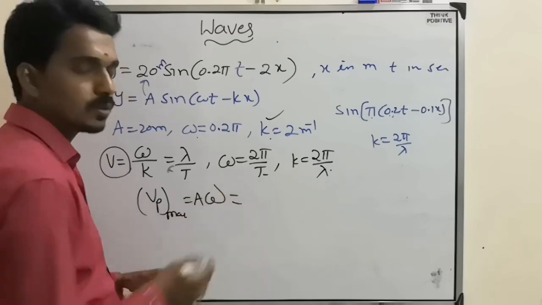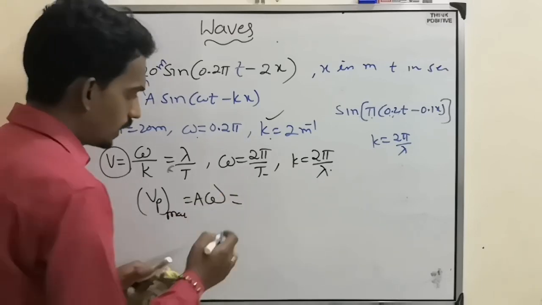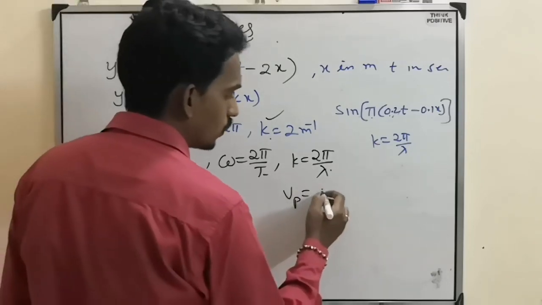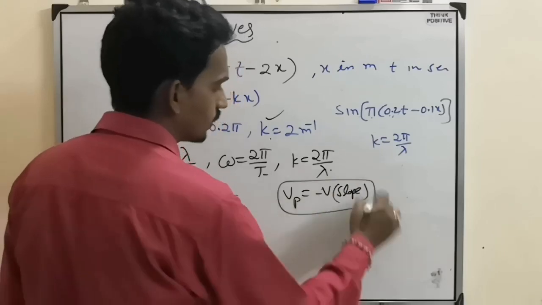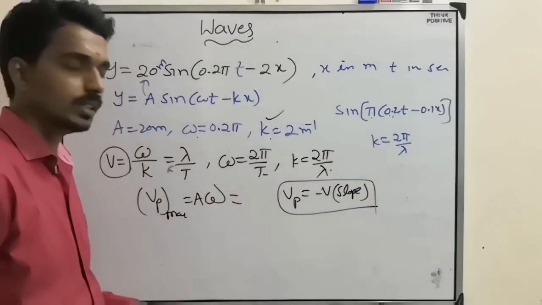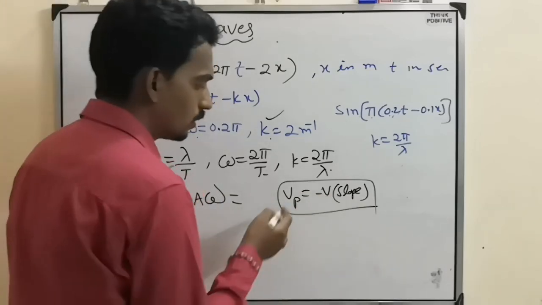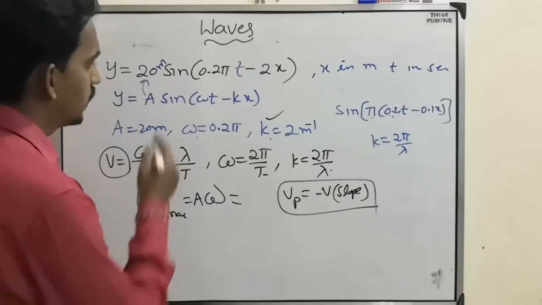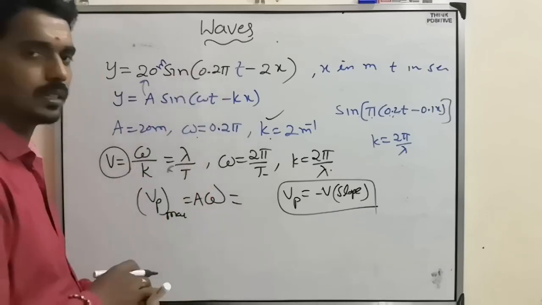Then they can also ask about slope. Suppose they ask for the slope, then Vp equals minus V into slope. Just now we have seen the relation. The V value we know, and from the slope value we can find the particle velocity. How will you find the particle velocity? If they mention a particular time and position, then you can find it.